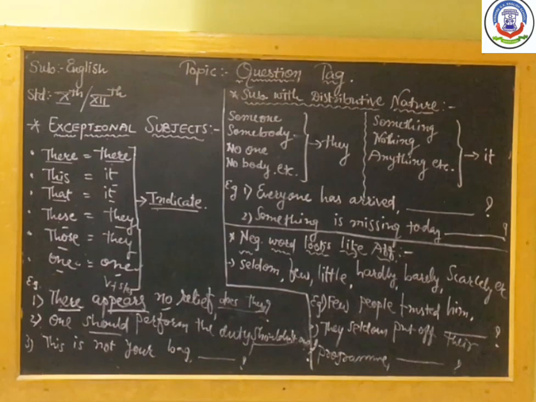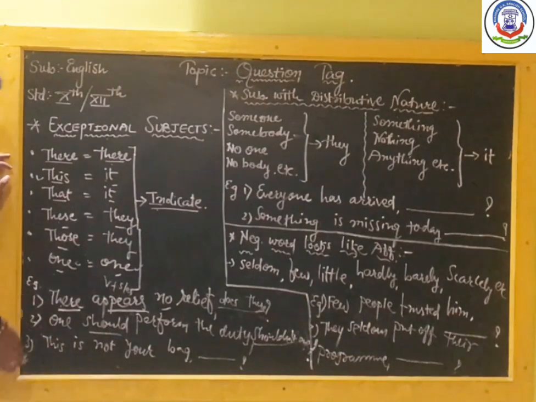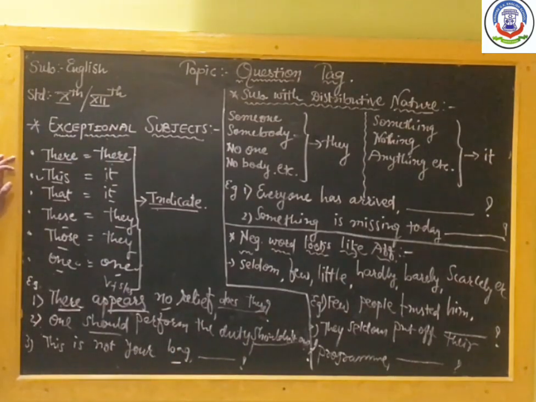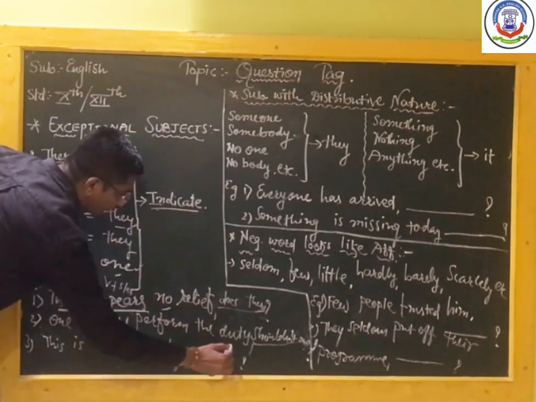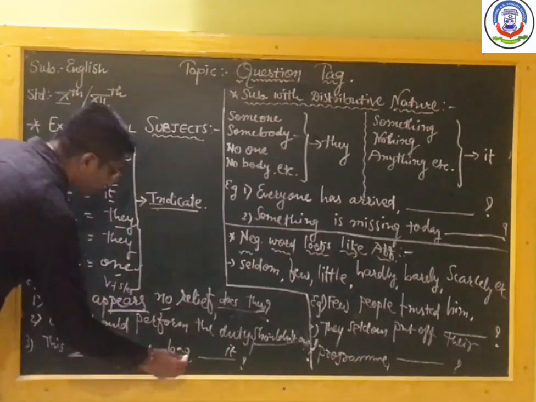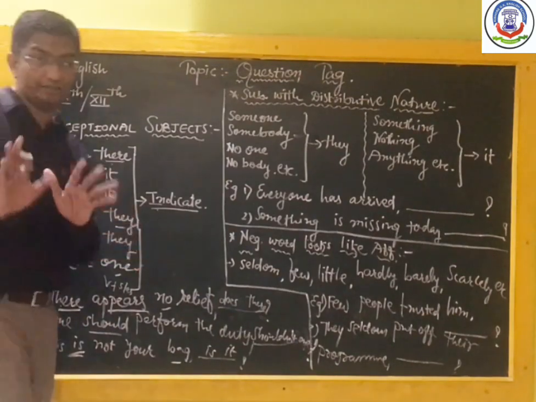Then the next example: this is not your bag. Okay, this is not your bag. I told you, this turns into it. And sometimes this is used to indicate some thing. So this is indicating the bag, and the bag itself is a non-living thing. That is why we put the subject it. Now the to be form, which is the to be form? Is. Put is. Check the sentence, positive or negative. It is negative, so the answer is positive. So is it is our answer. I hope that you all understood this.